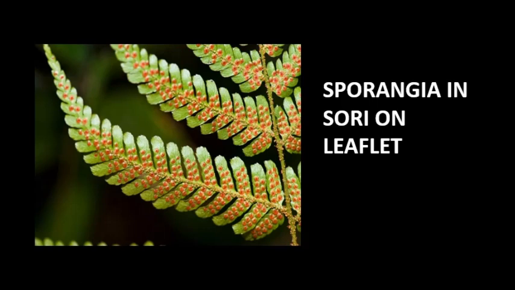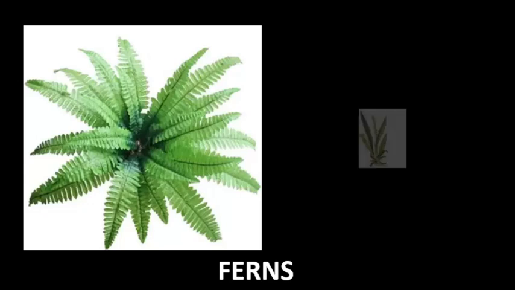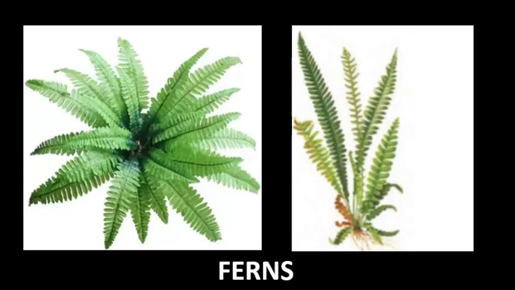These spores are dispersed when the sporangia burst. Next example is fern. These are very commonly found. You may have seen them among the ornamental plants in a garden. Ornamental plants, children, are the plants which are grown for decorative purposes. So ferns are grown for decorative purposes.